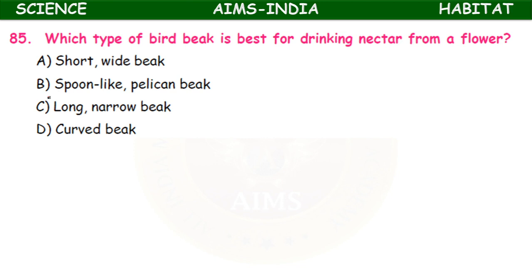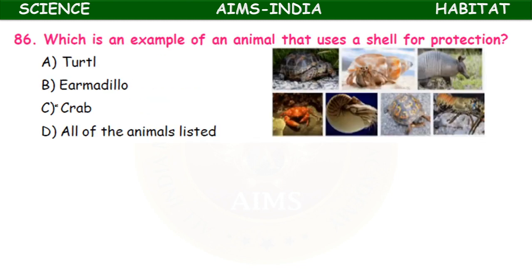Short wide beak, spoon-like pelican beak, long and narrow beak of hummingbird, curved beak. Here the long and narrow slender beak helps to suck the nectar. Which is an example of an animal that uses a shell for protection? Turtle, armadillo, crab, all of the animals listed. So all of the animals listed here possess a shell.